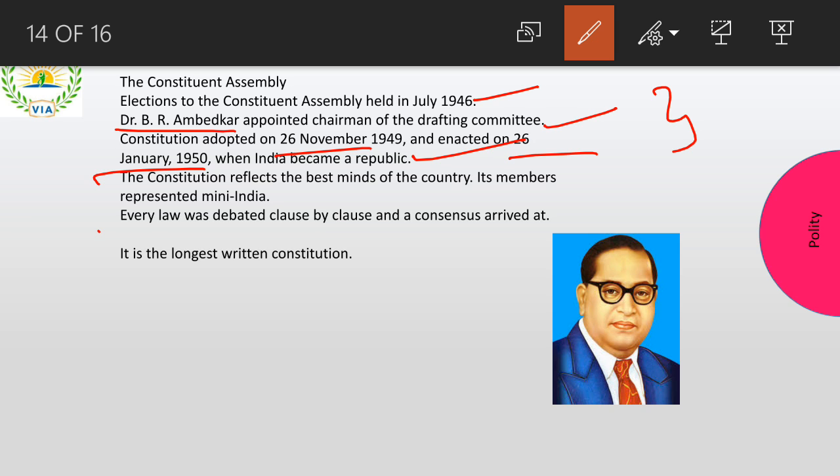The constitution reflects the best minds of the country. It represented mini India. Every law was debated clause by clause and consensus was arrived at. So every law had a debate, and we had a lot of clauses and everything was discussed, and then we drafted the constitution. And now we have the present constitution, which is the longest written constitution, the lengthiest or largest constitution in the entire world.